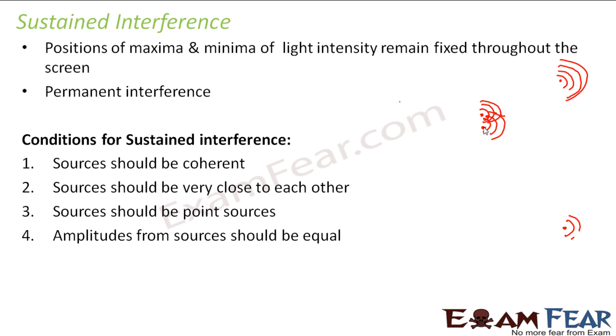Amplitudes from the two sources should be equal, because if the amplitudes are not equal, in that case the resultant intensity which will form on the screen will also vary. Because intensity at the end of the day depends on the square of amplitude. So if the amplitude keeps increasing and decreasing here and there on the screen, the intensity will also not remain fixed, right? So if you want that all the maxima should have a fixed intensity and all the minima should have a fixed intensity, in that case you should make sure that the sources are coherent, they are very close to each other, they are point sources, and their amplitudes are equal.